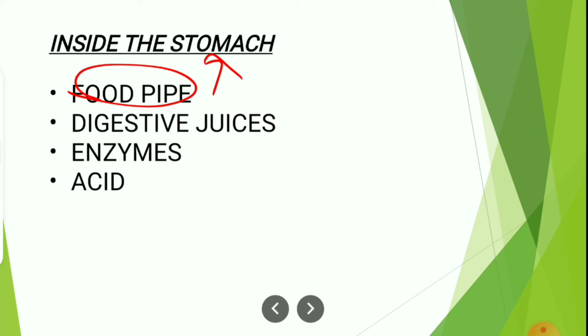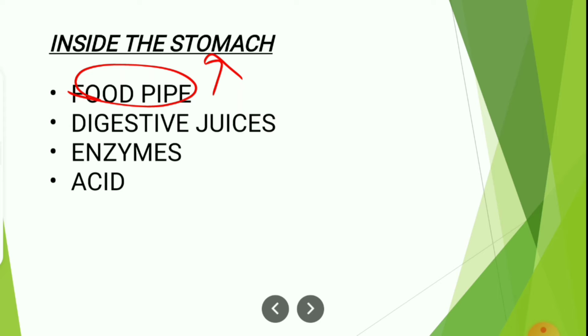These digestive juices come from the stomach, and they have some enzymes which make the food digest. And in this stomach you will have a powerful acid called hydrochloric acid. This will be released from the walls of your stomach.